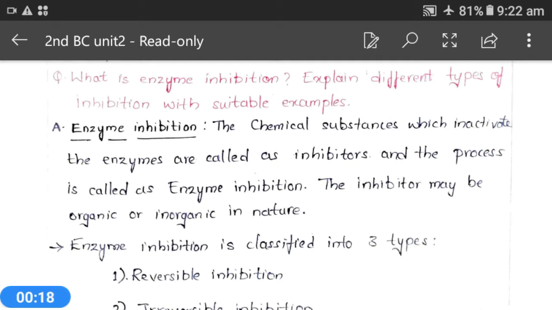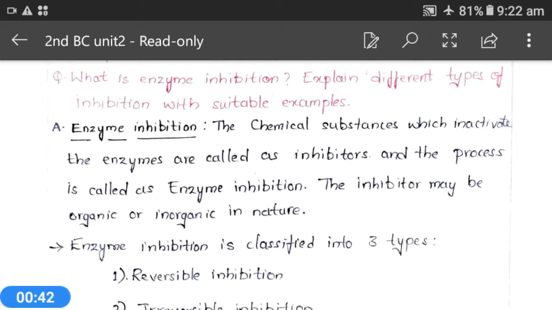So, in the last class we discussed factors affecting enzyme activity. Now let's discuss the topic enzyme inhibition. This enzyme inhibition topic is for the second BSc biochemistry students. Now let's start the topic enzyme inhibition.